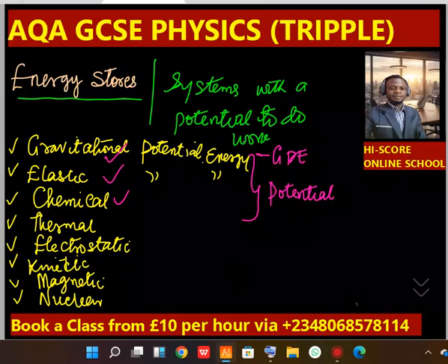For example, if we have a body being raised from this place to this place, because of the rise or the change in distance, this body is said to possess gravitational potential energy. The formula will come later in this episode. Now we also have the elastic potential energy. This is simply an energy possessed by an elastic material when it is being stretched or compressed.